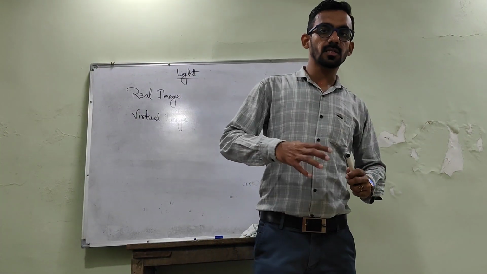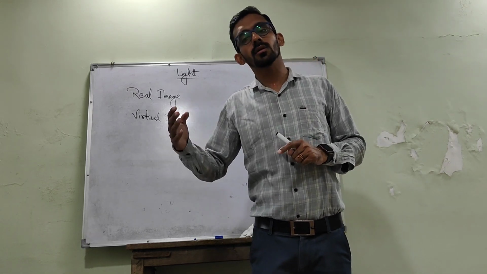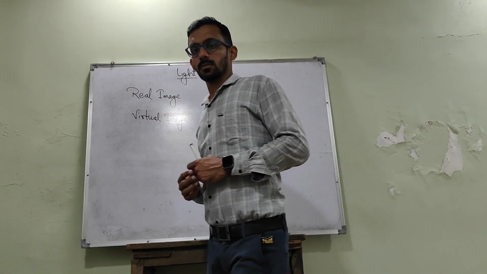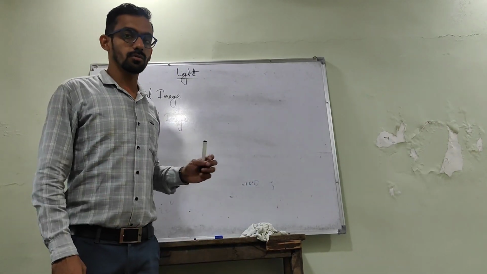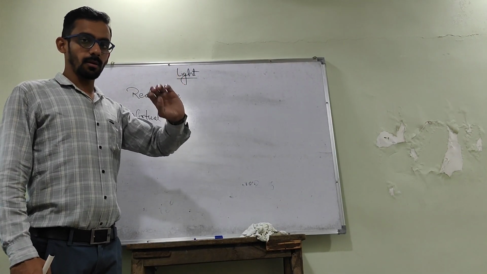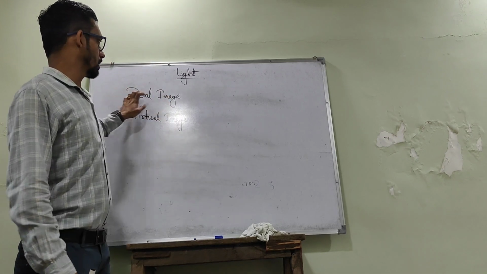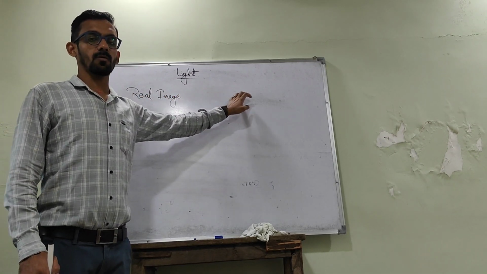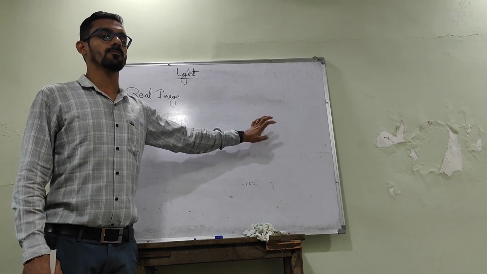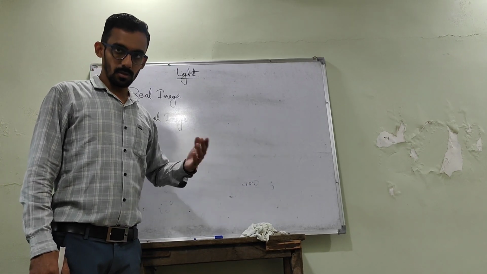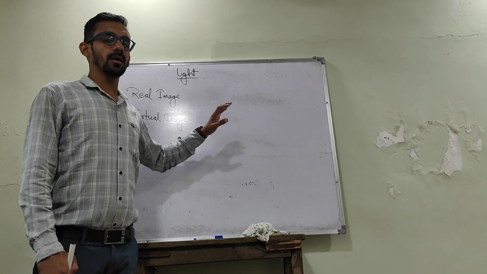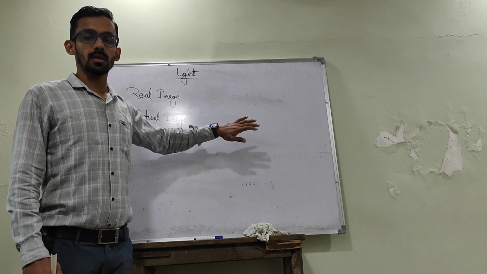Means the image which is formed by extending the reflected rays in the opposite direction is known as virtual image. Just for now, remember the simple thing that the real image is formed on the screen and the virtual image cannot be found on the screen. When we go further, you will be able to understand this easily.